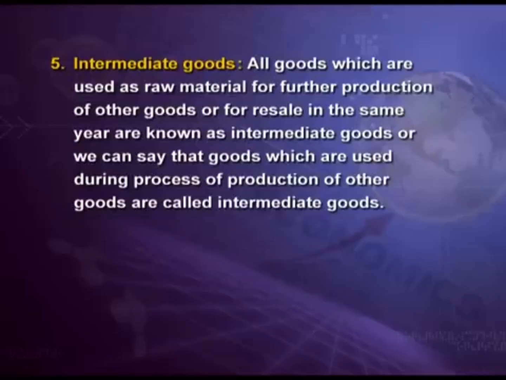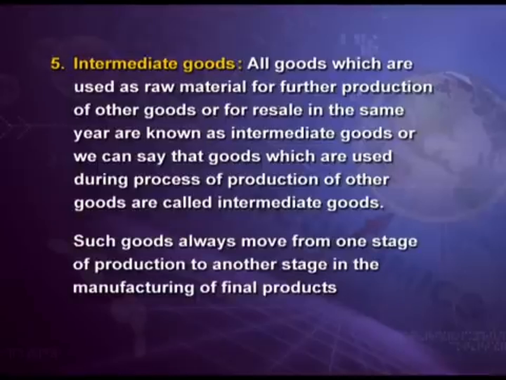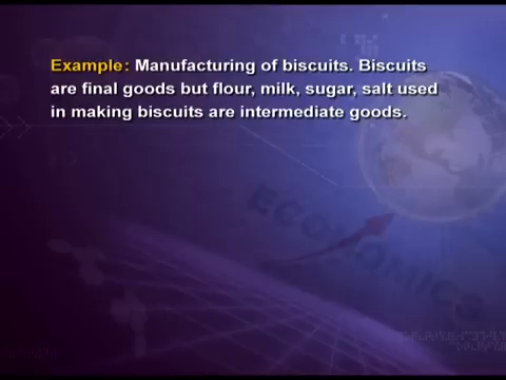The fifth term is intermediate goods. All goods which are used as raw material for further production of other goods or for resale in the same year are known as intermediate goods. Or we can say that goods which are used during the process of production of other goods are called intermediate goods. Such goods always move from one stage of production to another stage in the manufacturing of final products. Let us take an example of manufacturing biscuits. Biscuit is a final good, but flour, milk, sugar, salt, etc. whatever is used in making biscuits are intermediate goods.